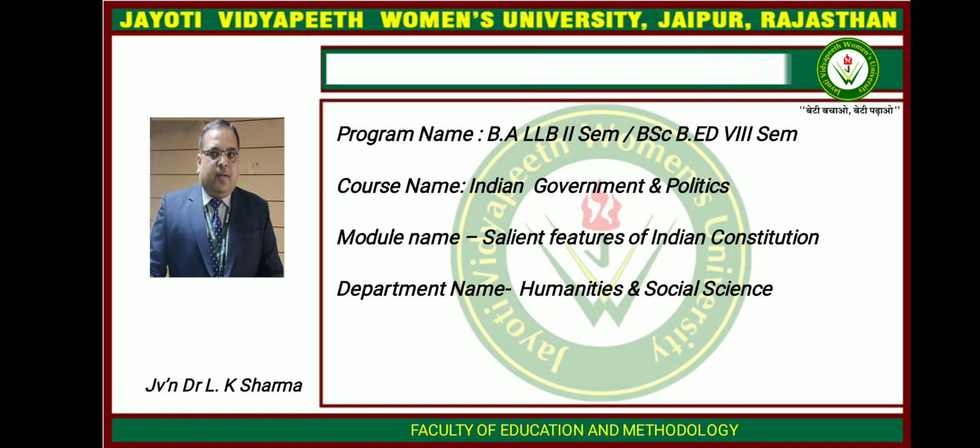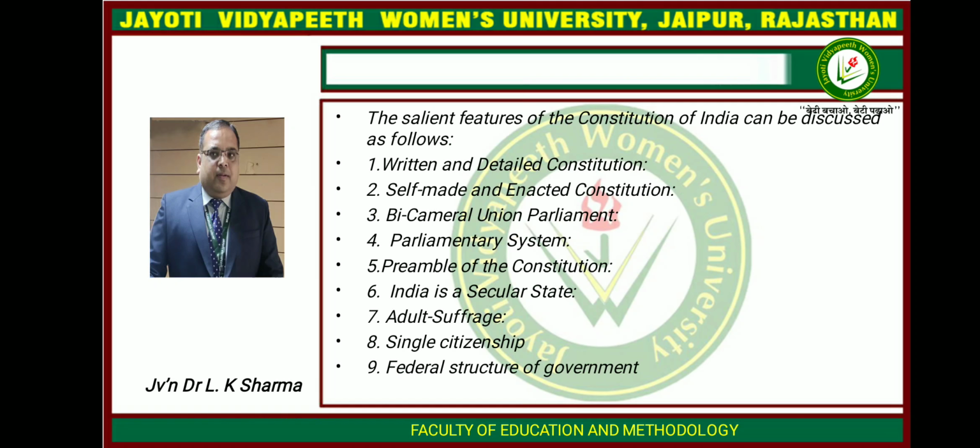Today our topic is salient features of Indian Constitution. The salient features of Indian Constitution can be discussed as follows. First, written and detailed constitution. The Constitution of India is the longest written constitution. It originally contained a preamble, 395 articles in 22 parts, 12 schedules and 5 appendices.